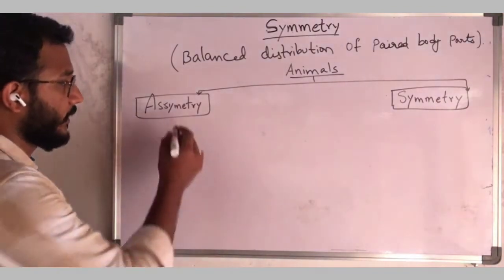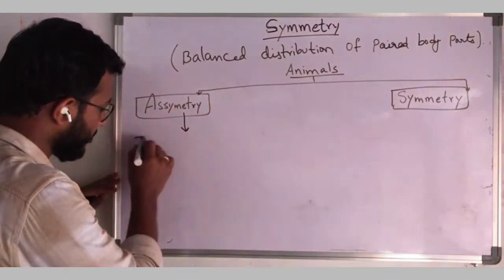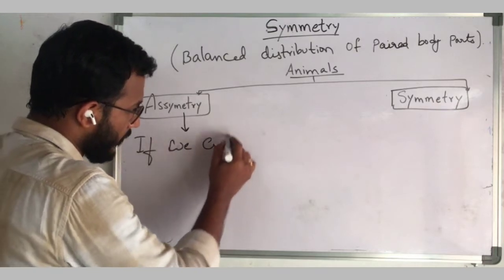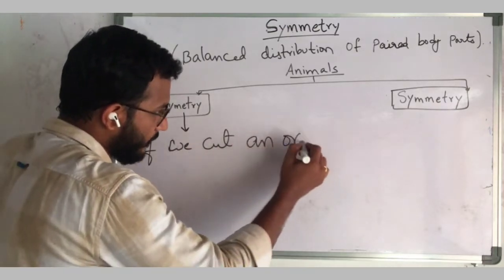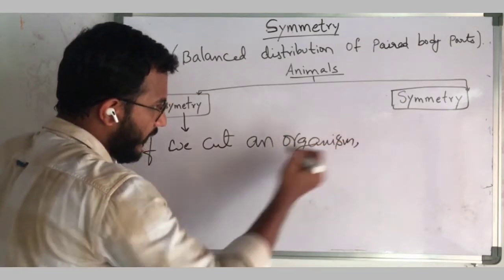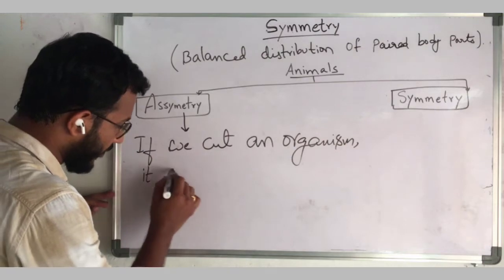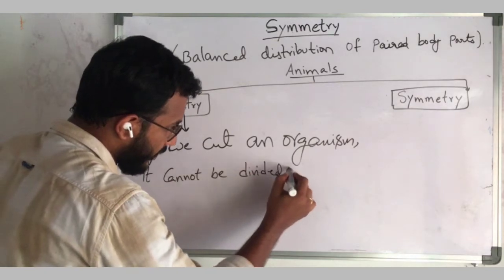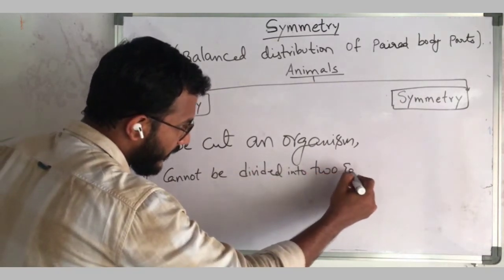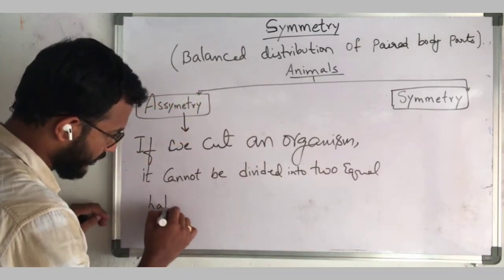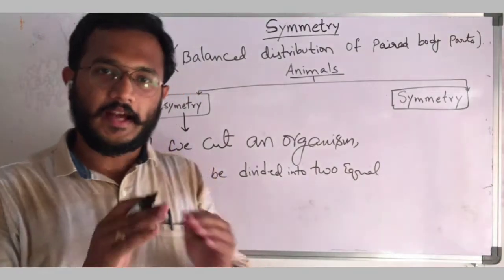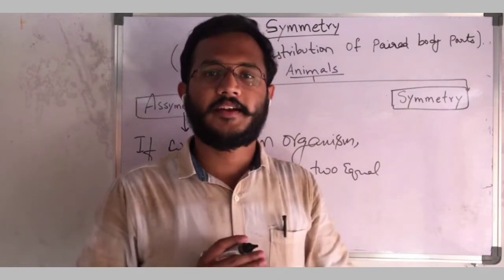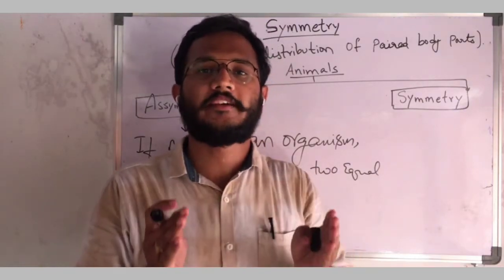Asymmetry means that if we cut an organism in any axis, in any plane, it cannot be divided into two identical or two equal halves.